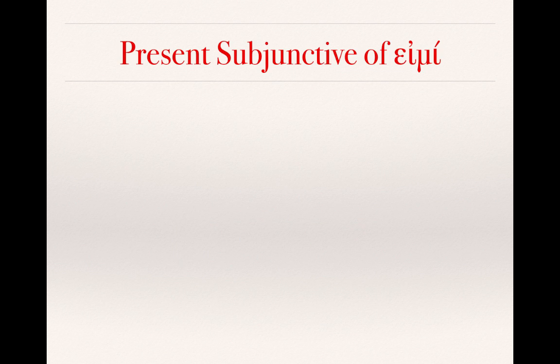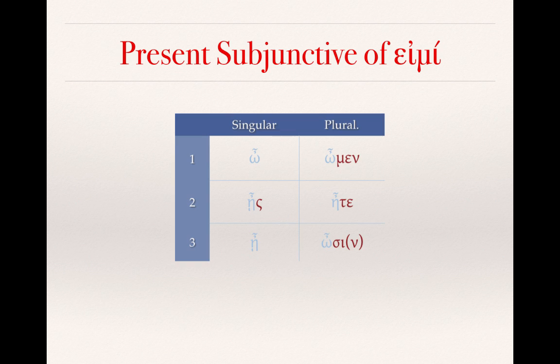Finally, briefly, let's look at the present subjunctive of eimi. The thing that I want you to recognize about these forms is they're identical to the aorist passive forms of luo, which we just saw, except that we've dropped the stem, lu, and the theta, but those endings are identical. And so, o, es, e, omen, ete, osin.